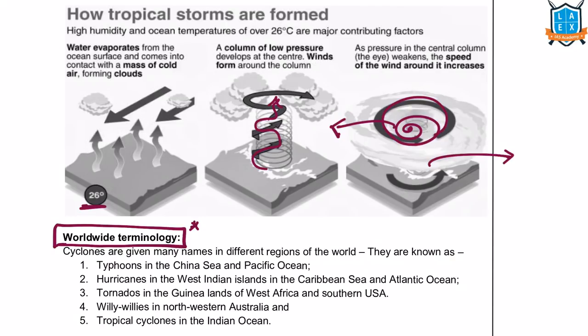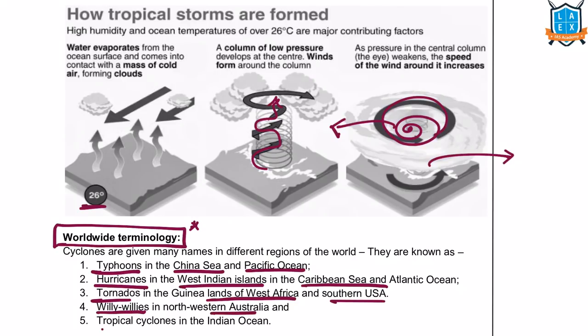That is why different terminology. Here, typhoons in the China Sea and Pacific Ocean, they call cyclones as typhoons. Hurricanes in West Indian Islands and Caribbean Sea. Tornadoes in Guinea lands of West Africa, southern USA, tornadoes. Willies in Australia. Tropical cyclones in the Indian Ocean region.